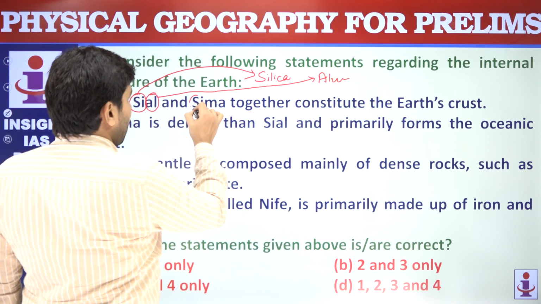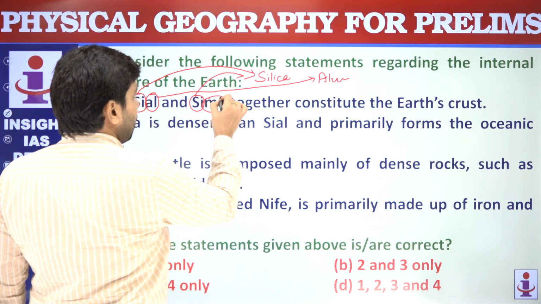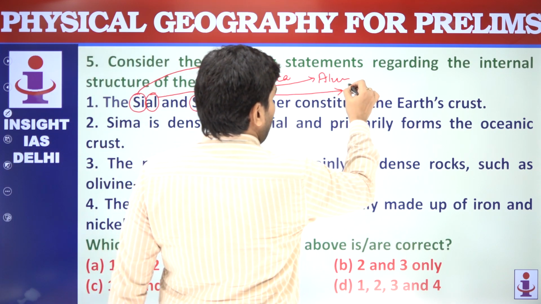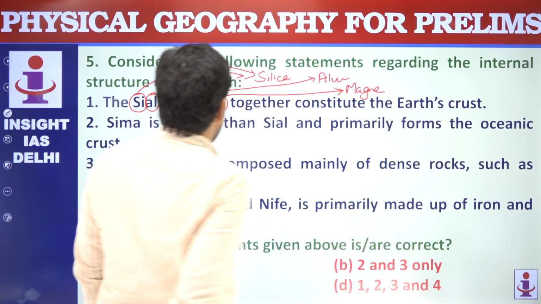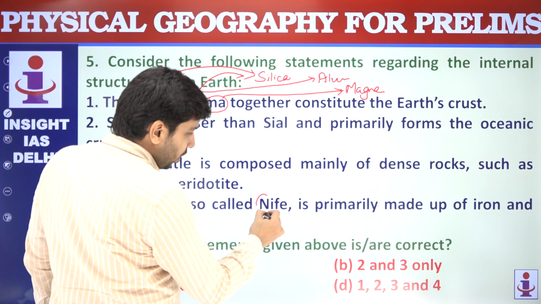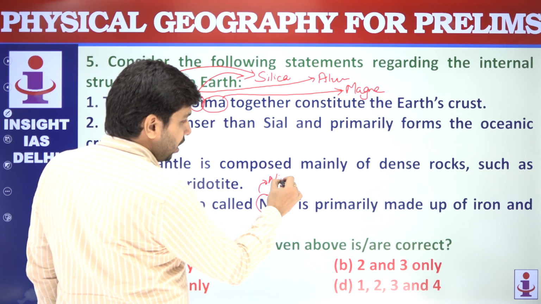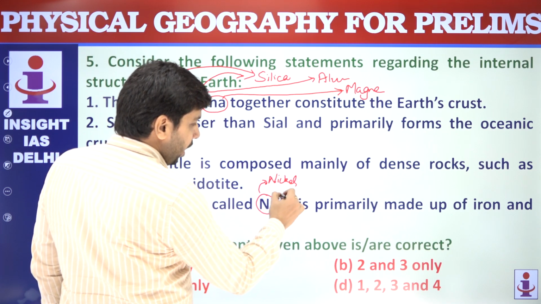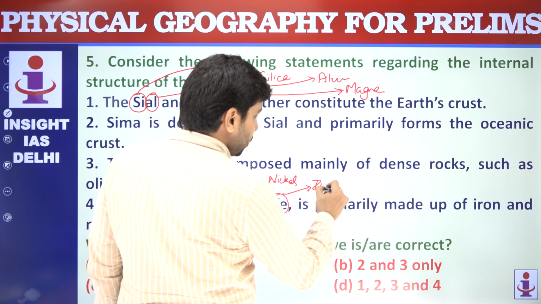Now this Sima also means silica, and this Ma means magnesium. These are elements. So Sial, Sima. Then there is one more called Nife. Ni means nickel, and Fe is the short form of ferrous, you can say iron.